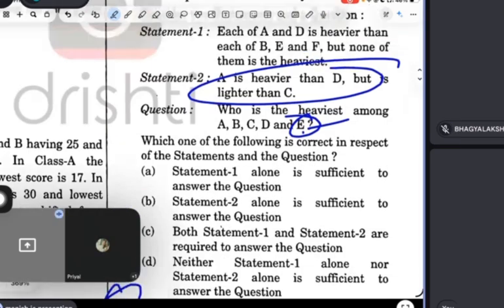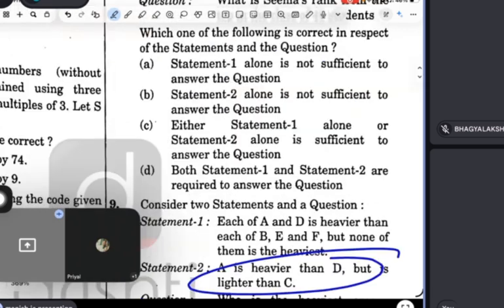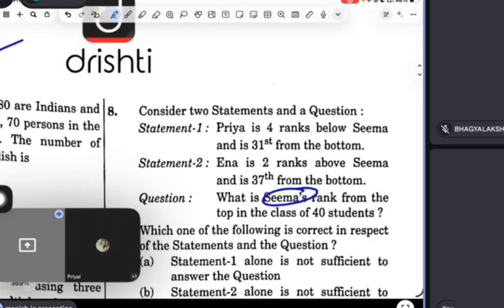See, guys, in these types of questions, one thing always remember: first, all elements should be there. See, what I said here, we have to find out Seema's rank. So first check whether Seema is there or not, guys. That's why when I was reading the question, I asked you whether Seema is there or not. If Seema is not there, then I can say the answer cannot be found out.